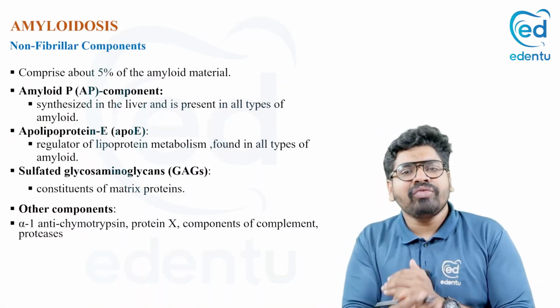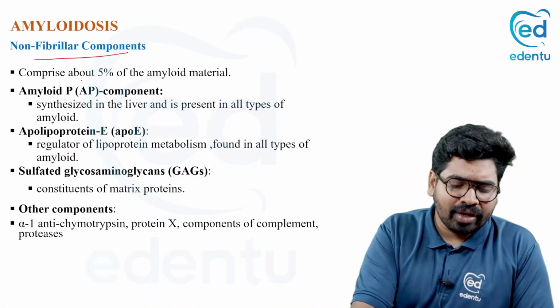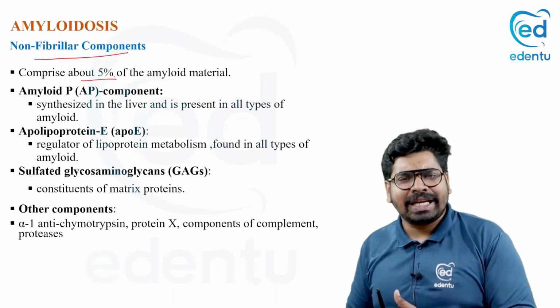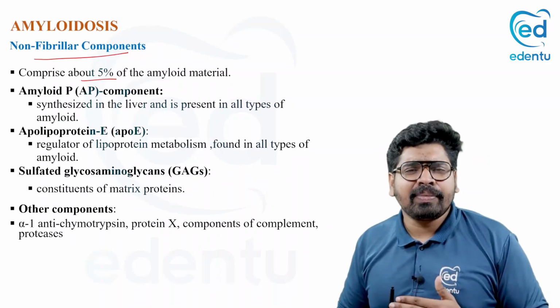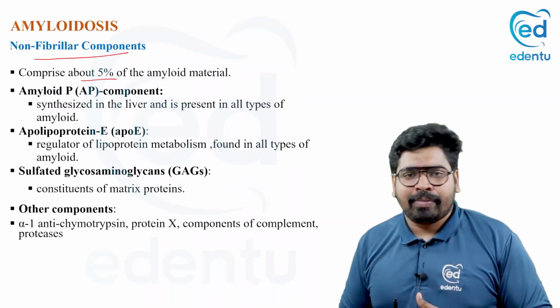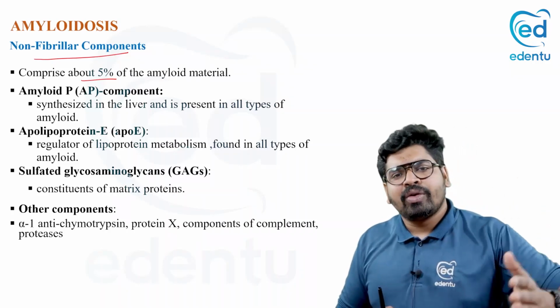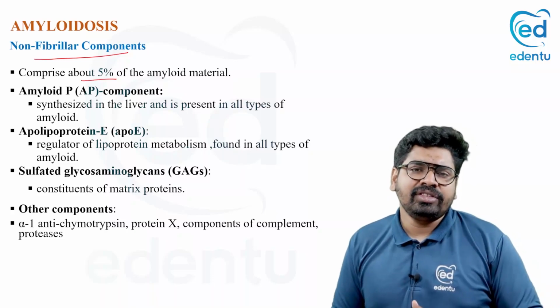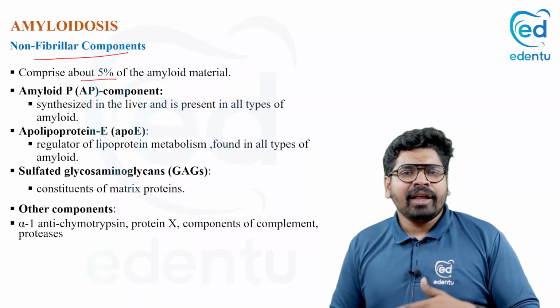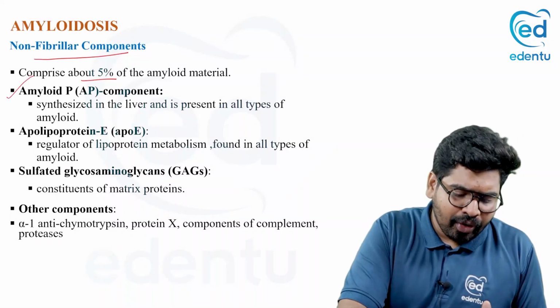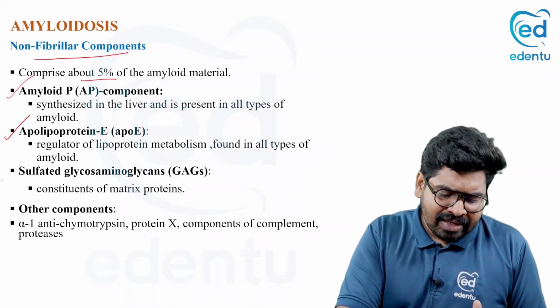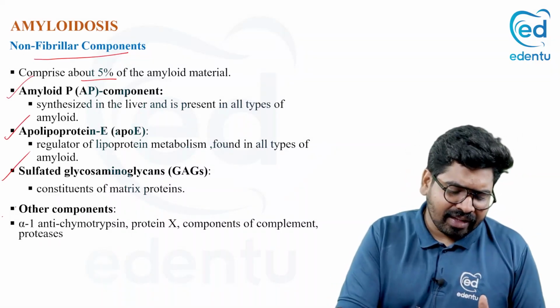Now coming to the non-fibrillar proteins, which make up only 5% of the amyloid material. 95% is fibrillar protein. We have seen AL, AA, transthyretin, beta 2 microglobulin. All this makes up 95%. The 5% is made by non-fibrillar protein. They are amyloid P, apolipoprotein, sulfated glycosaminoglycans, and other small proteins.